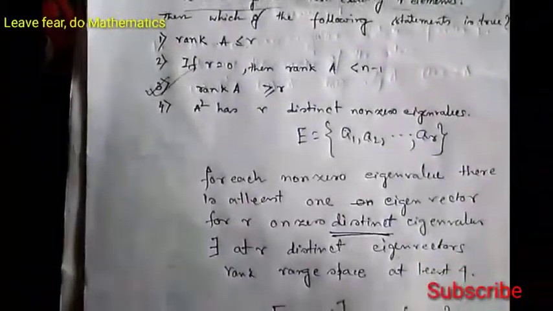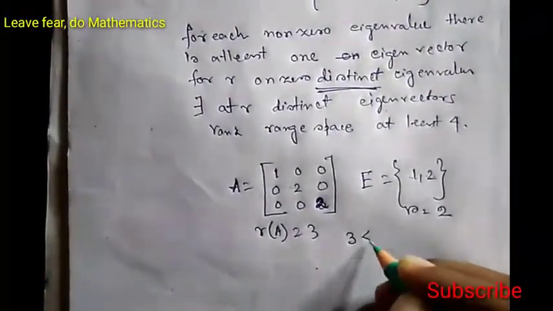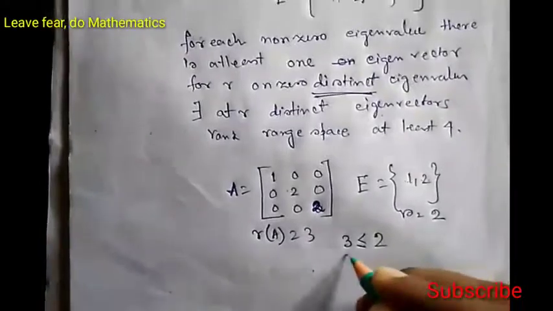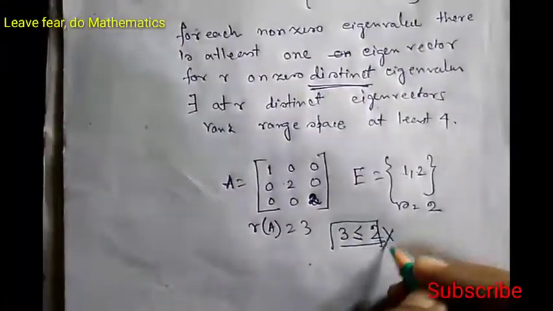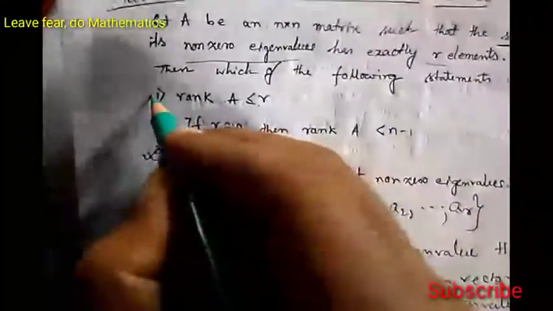But in the first option, what is given? Rank A is less than or equal to r. That means rank A is 3 less than or equal to 2, since r is 2. Is this possible? No, this is never possible. So option A is discarded.